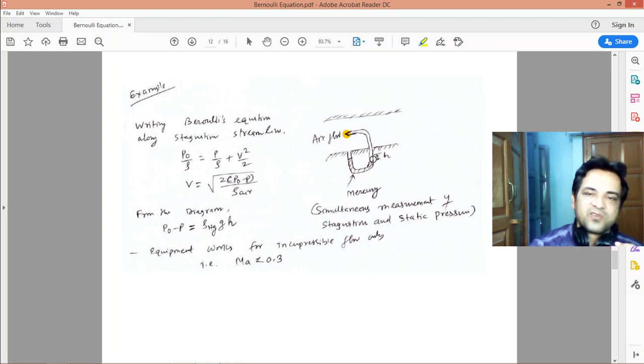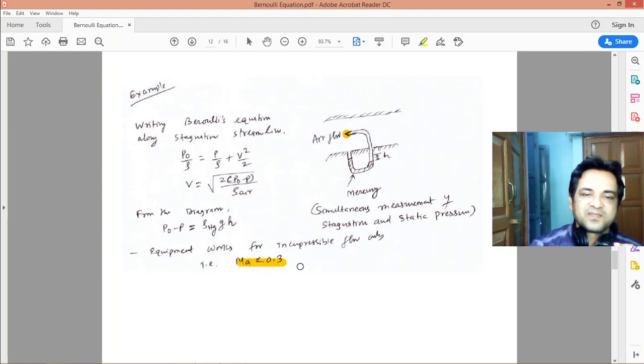Suppose you want to measure the static pressure and the stagnation pressure separately, then these two tubes should not be connected. This should be different and this should be different. Take readings from both separately, then you subtract them. But this equipment works for incompressible flow, and incompressible flow means density will not change. The criterion is that the Mach number is less than 0.3.